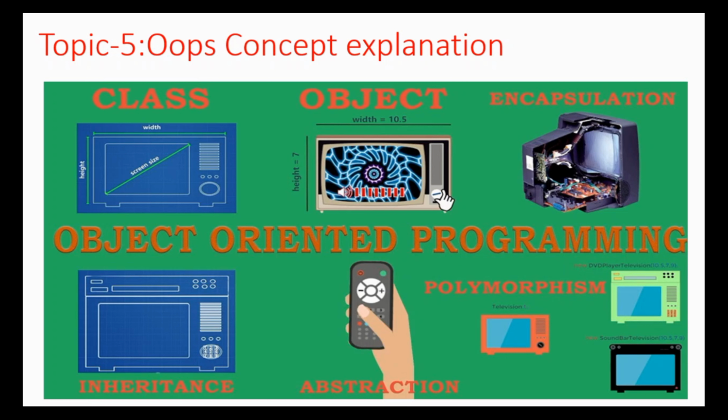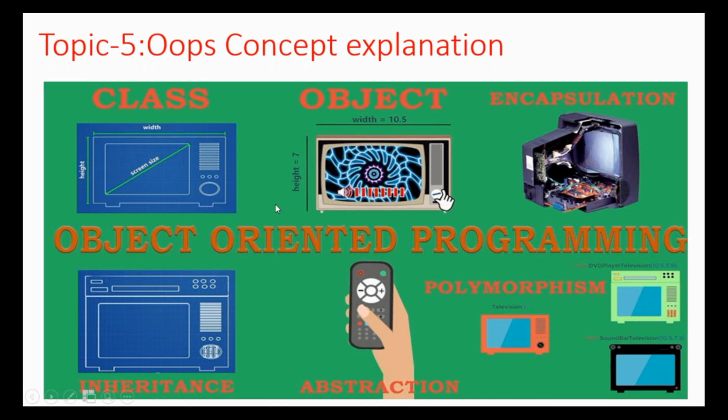Okay, and the next topic is object. Object is like whatever TV we are seeing, that is a complete piece, and that TV is an object. A class is a blueprint, and an object is an instance of a class, similar, looks like a copy. Okay, so this is the object. And encapsulation is one example. Like in the TV, if you are merging everything, like the wire, and connecting all the things, then that is a complete thing which we are getting, and that is encapsulation.